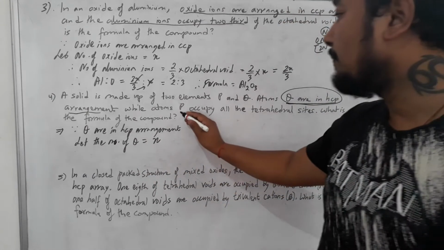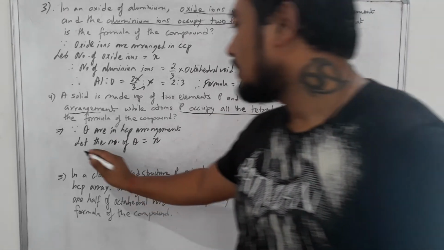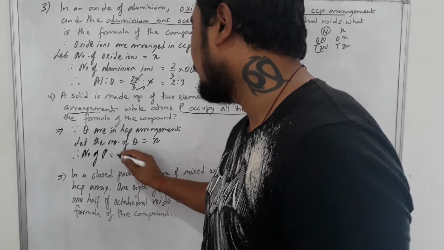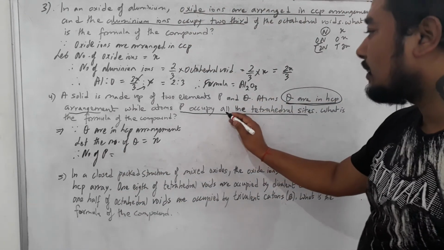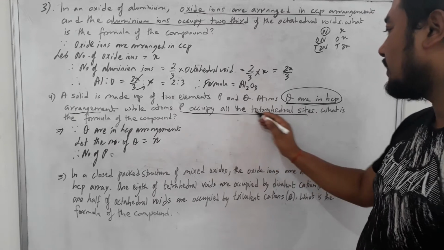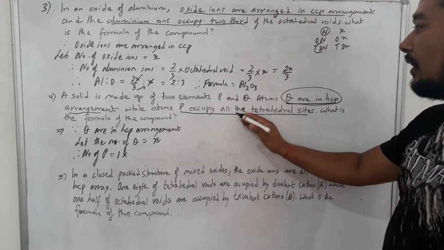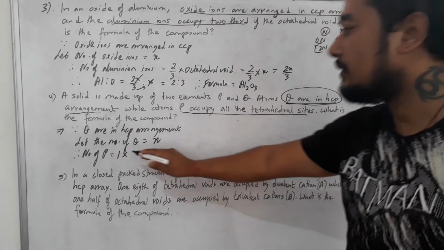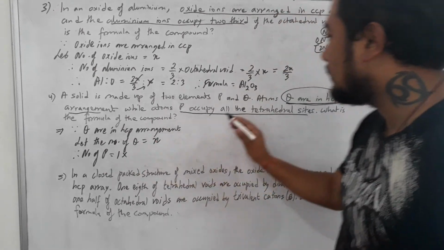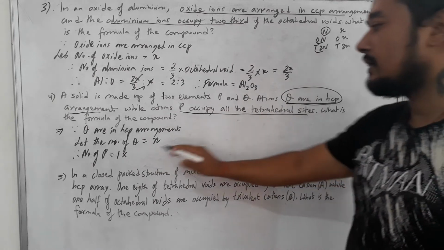Now P occupies all the tetrahedral sites, so the number of P is equal to, is it written 2/3, is it written 1/3, or all the tetrahedral sites? All means 1. If it is 2/3, we write 2/3, if 1/3 we write 1/3, but if it says all tetrahedral sites, or all octahedral sites, we simply write 1.